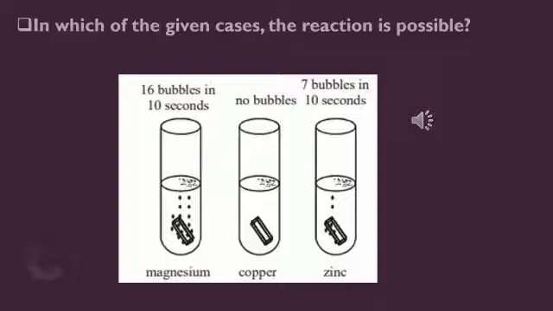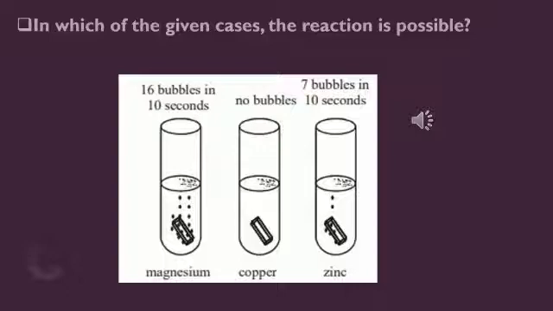In case of magnesium, when magnesium is reacting with HCl, it gives out bubbles, within 10 seconds. In case of copper, there is no reaction since it is a less reactive metal. You can just recall the reactivity series of metals.